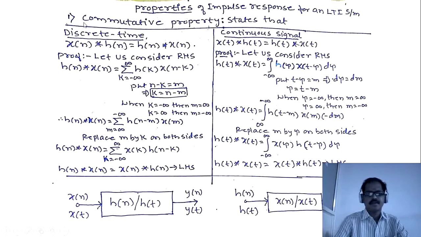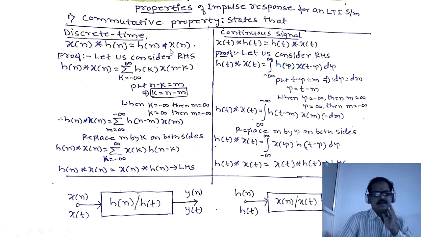First property, commutative property. The commutative property states that for discrete time signals, x of n convolved with h of n is equal to h of n convolved with x of n. So let us prove that. Let us consider the RHS.